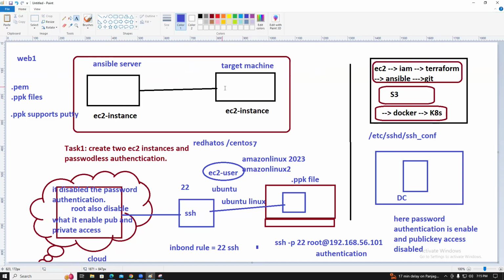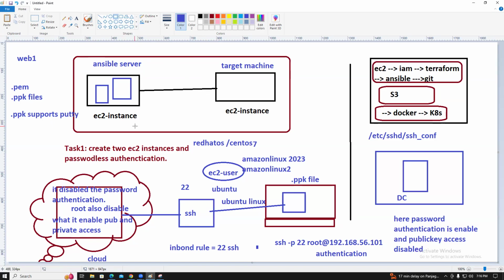I want to connect from this Linux server to these Linux servers, right? So you provide the inventory. In the inventory file, you provide the server information, and this is the playbook. You run the playbook on the Ansible server, and it automatically connects to the servers. So how will it connect? We need a password, right? So that's the reason we need to set up passwordless authentication from the Ansible server to the target server.